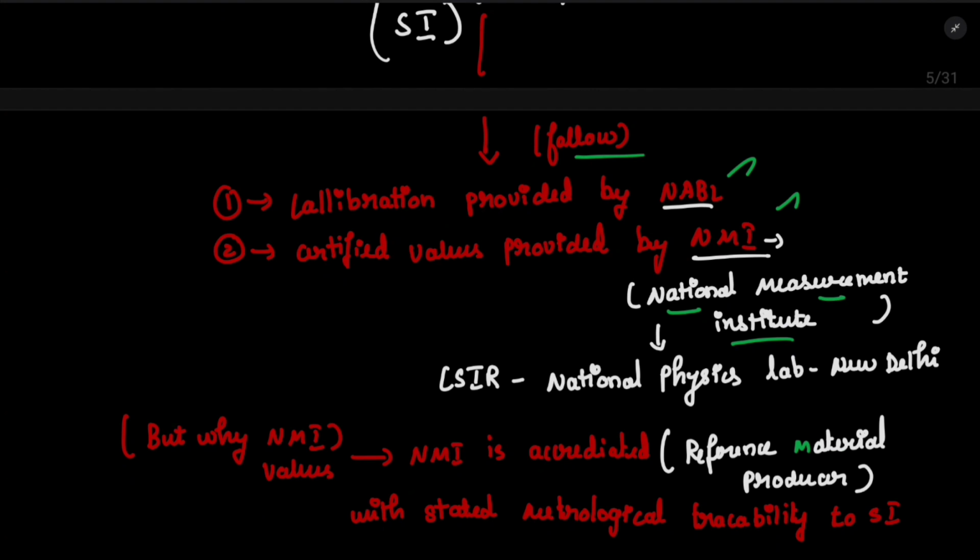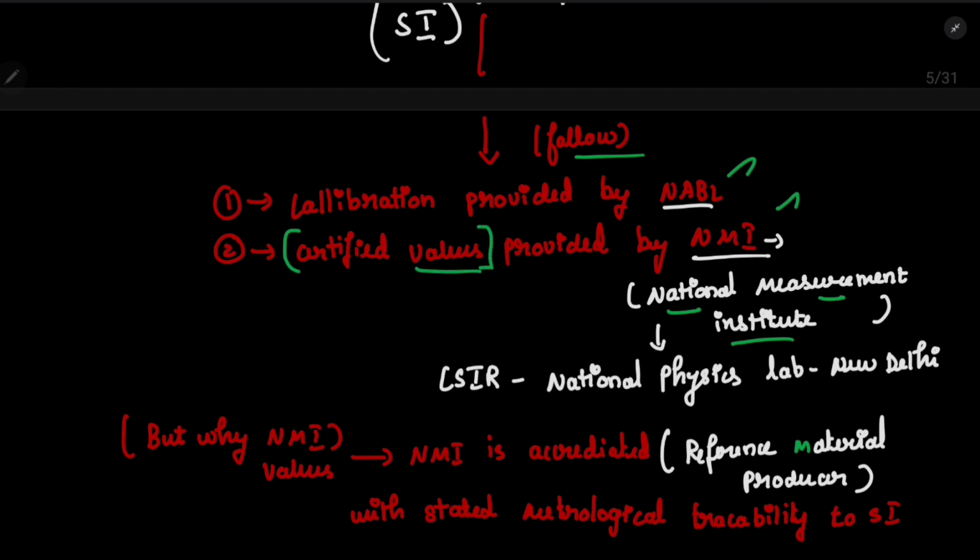So we can follow NABL, but why do we have to follow NMI? I might have told you that NABL is an important factor for accreditation. But why do we need to go for the NMI? Because this NMI will give the certified values.